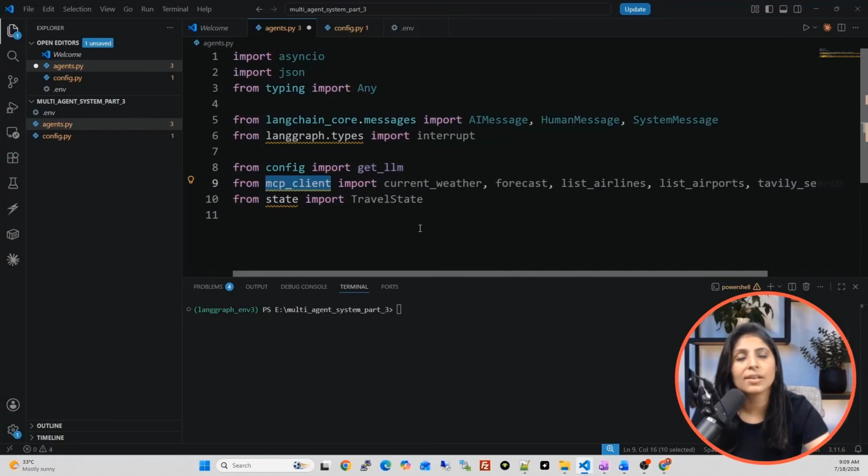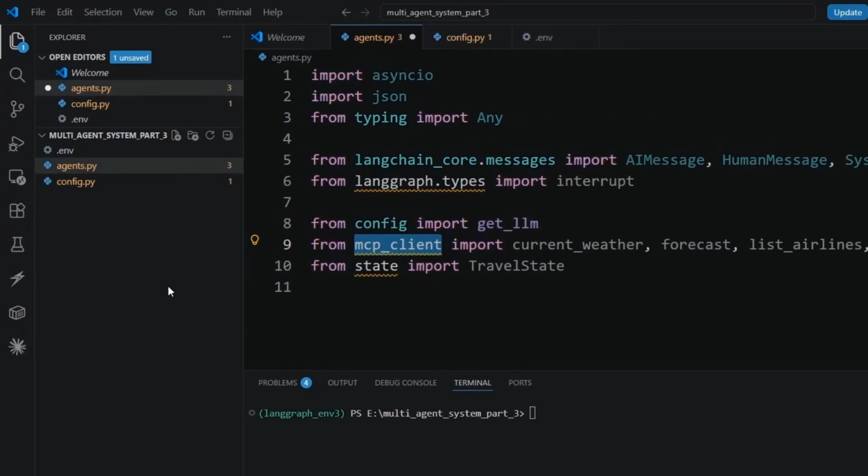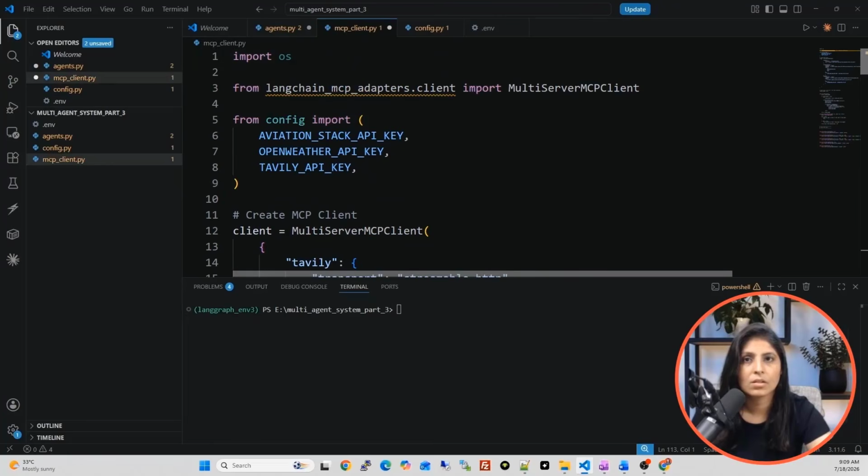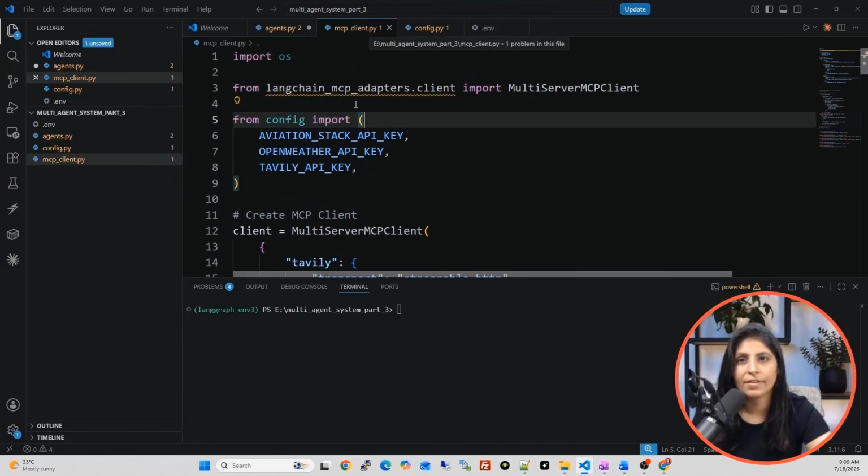And guys, this is exactly the same file which we created in last class. So let's create the file and then we will paste the code from last class in this file. So create new file and name it mcp_client.py, enter, and let's paste the code over here. See, this is the code in mcp_client.py file.